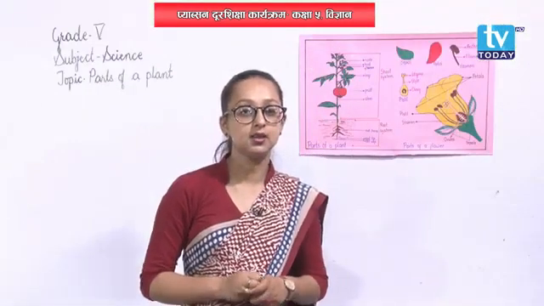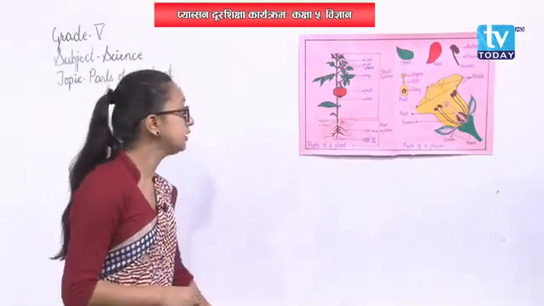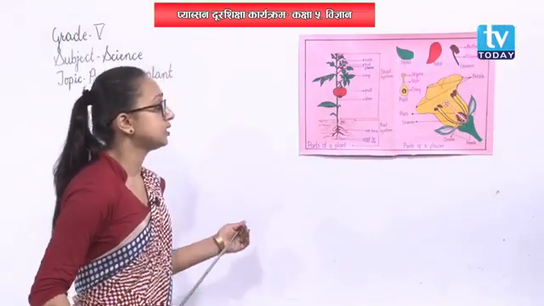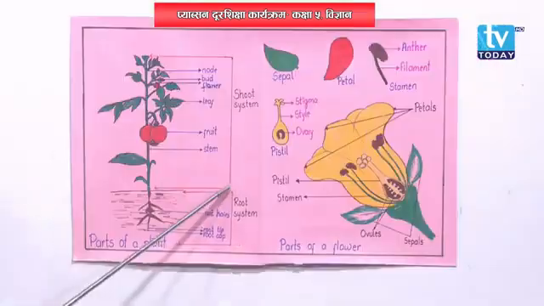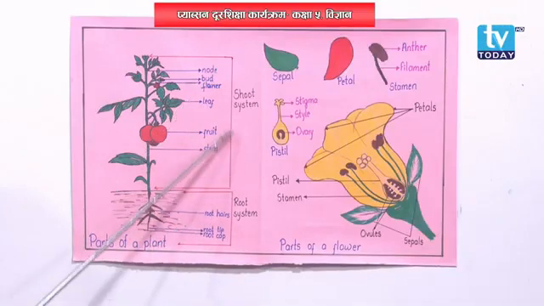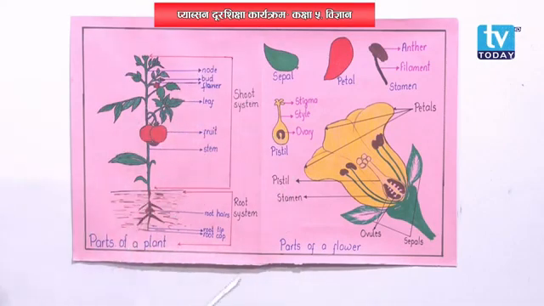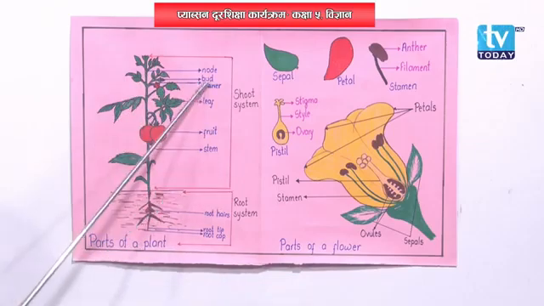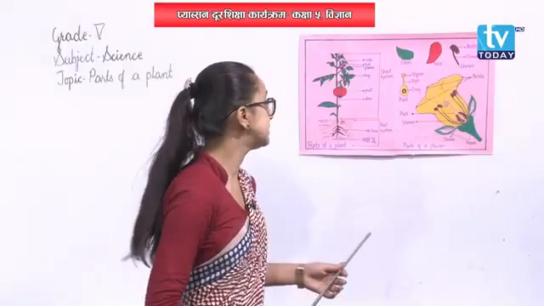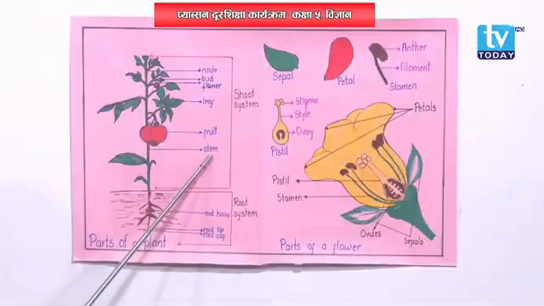All right. Now let's move on to the next part, that is the part that lies above the soil. The part of the plant that lies above the soil is the shoot system. In the shoot system, various parts are there, and all these parts are above the soil. They fall under the shoot system only. Now let's discuss our next part of the plant, that is stem.